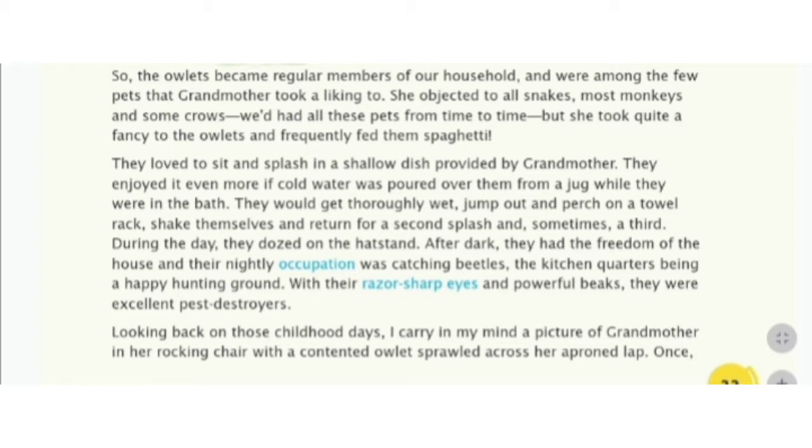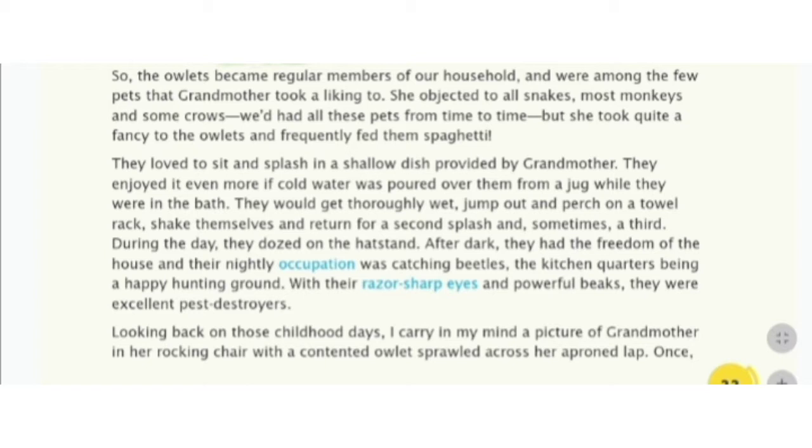They dozed on the hat stand. After dark, they had the freedom of the house and their nightly occupation was catching beetles, the kitchen quarters being a happy hunting ground.